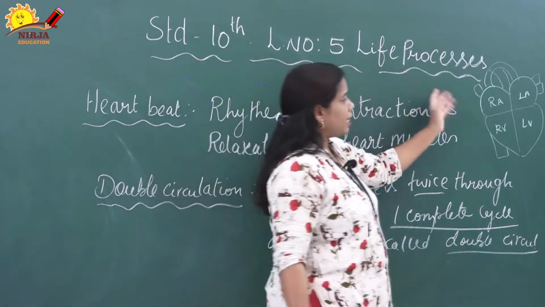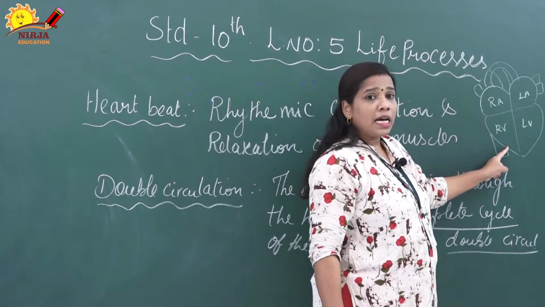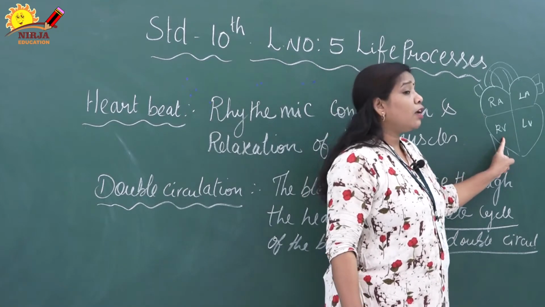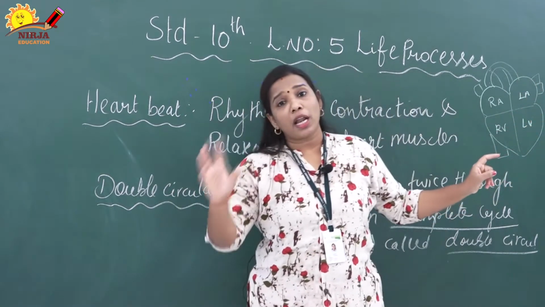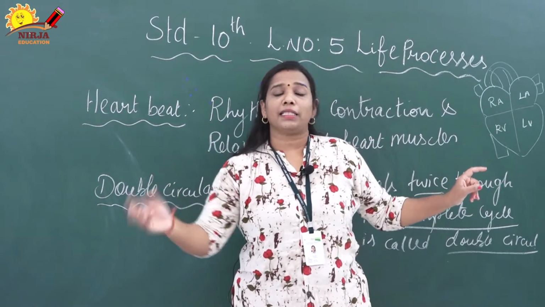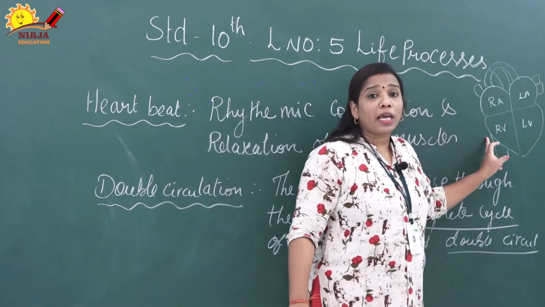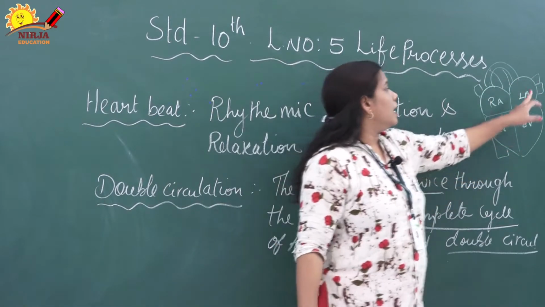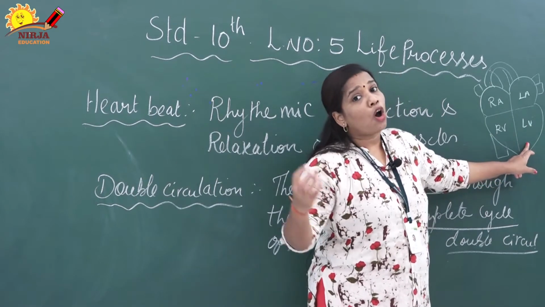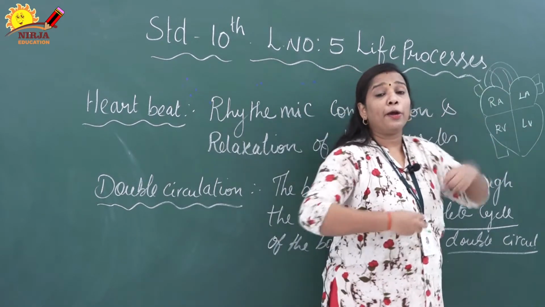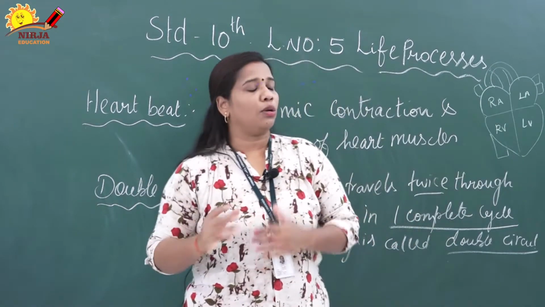For example, see the image. Here the impure blood goes to the right side of the heart, from the right ventricle the blood goes to the pulmonary artery. The pulmonary artery gives it to the lungs, the lungs remove the carbon dioxide and add oxygen, and give it to the pulmonary vein. This is one cycle, called the pulmonary circulation. Now the left atrium and ventricle receive pure blood and give it to the aorta, and the aorta distributes it to the entire body. This is called systemic circulation.